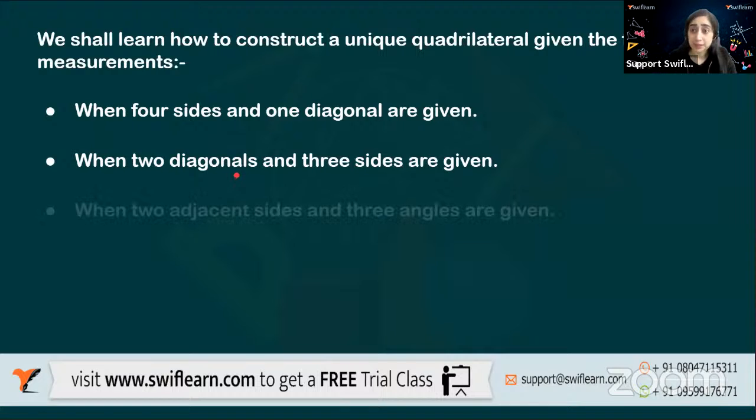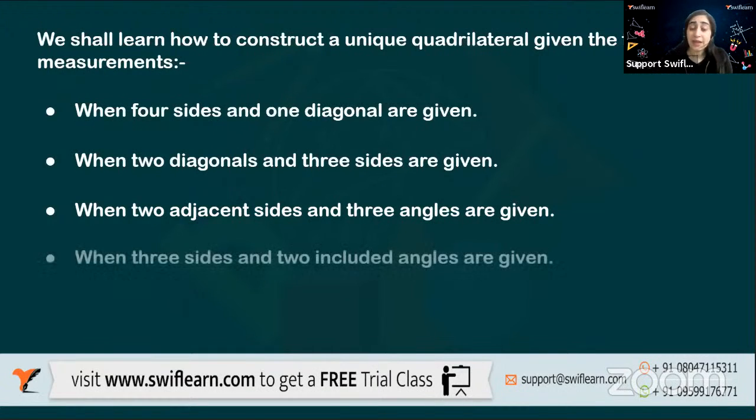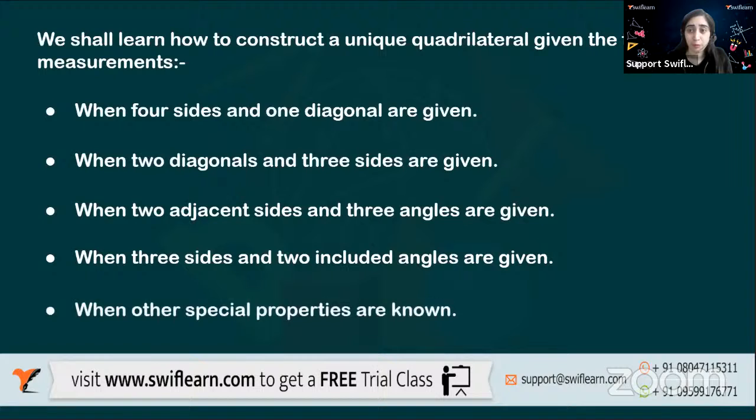The third way of drawing it is when two adjacent sides and three angles are given. Two adjacent sides means two sides are given and three angles are given, so I know exactly what angle I have to draw at. And the other one is when three sides and two included angles are given. Included angles, what are they? I'll explain, okay? We'll go about it.